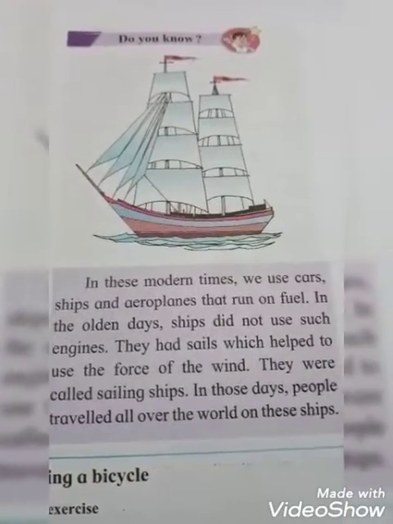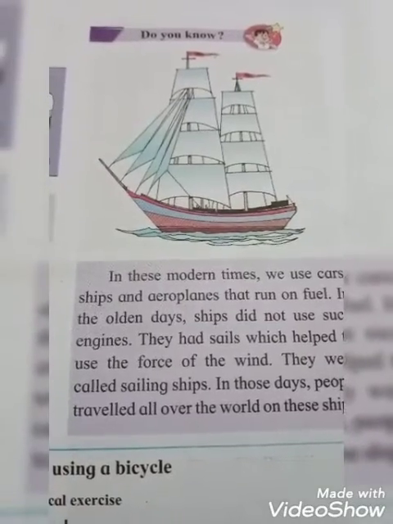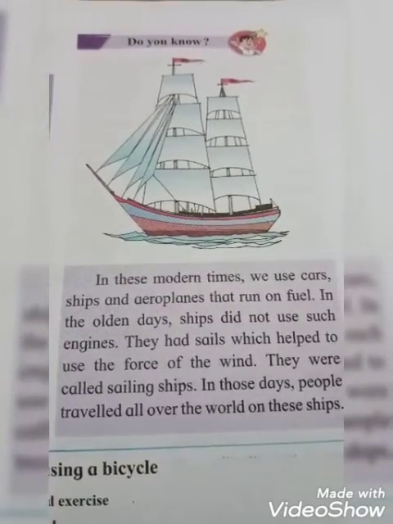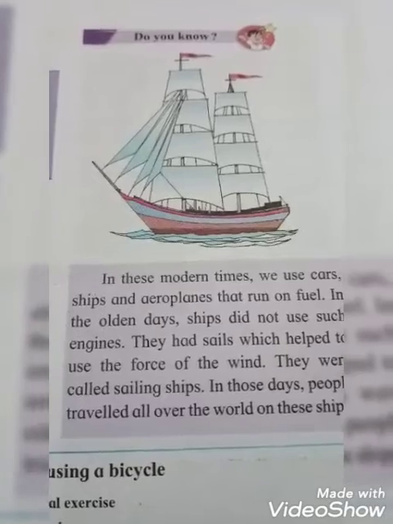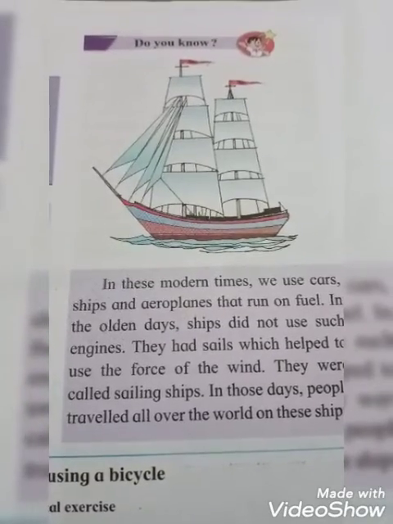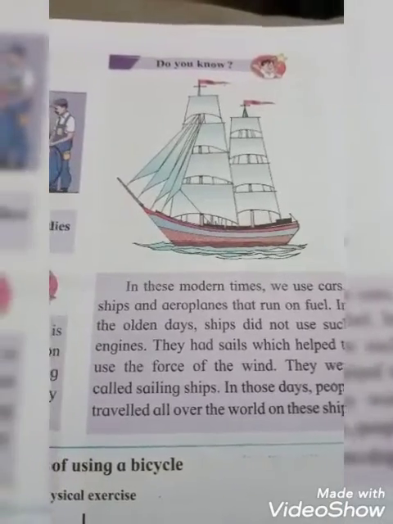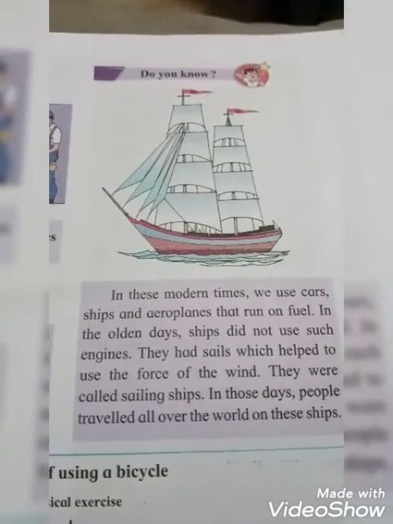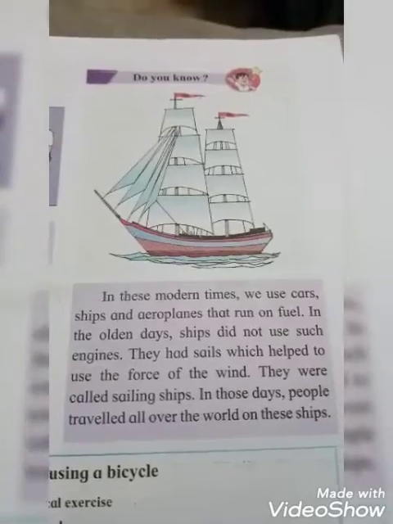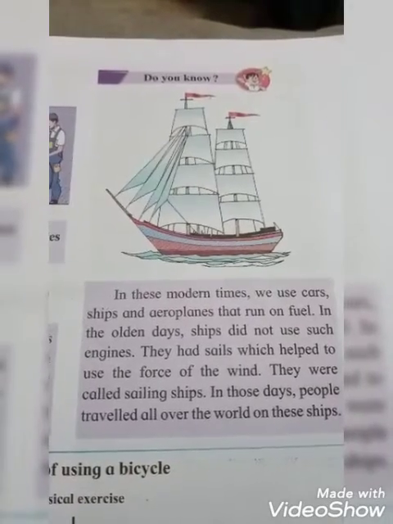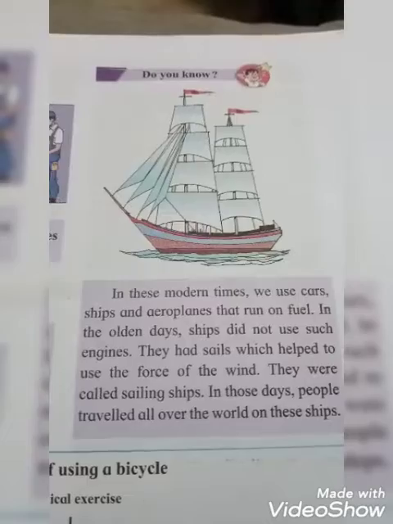Okay, students. In the olden days, ships did not use such engines. They had sails which helped to use the force of winds, and they were called sailing ships. See the picture, this is a sailing ship.